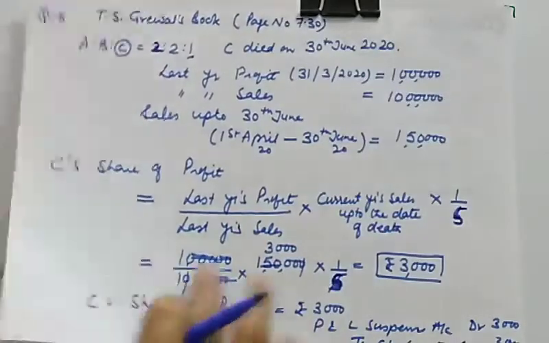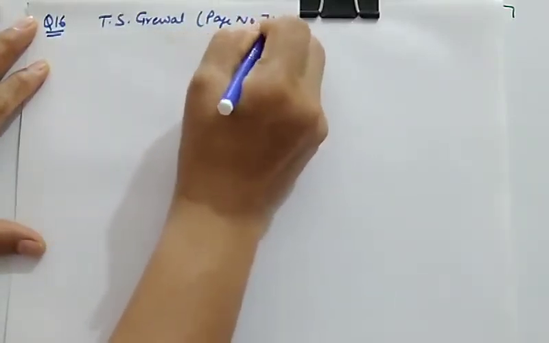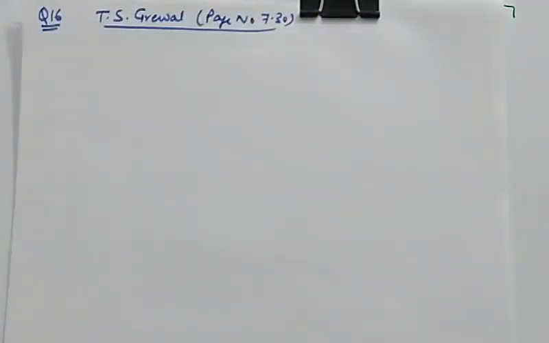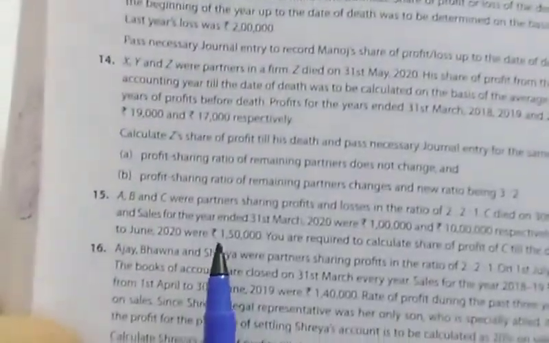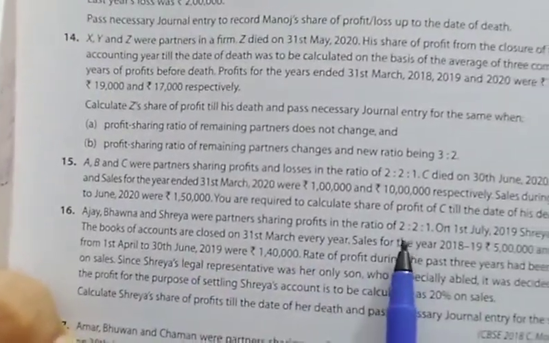Question number 16. This is also from T.S. Grewal's book, page number 7.30. So let us see what is there in question number 16. In question number 16, Ajay, Bhavna and Shreya were partners sharing profits in the ratio of 2 is to 2 is to 1.